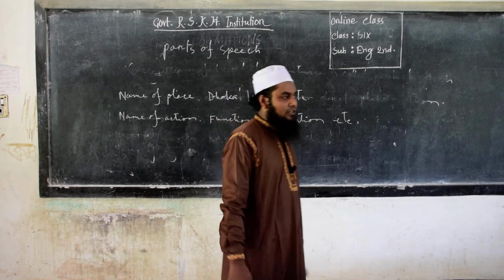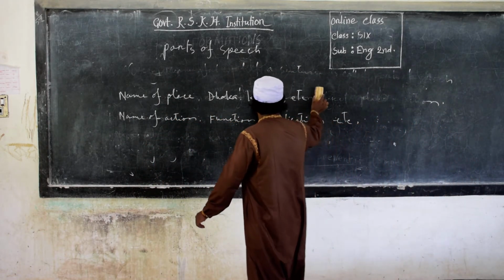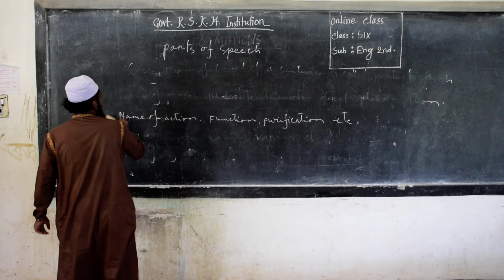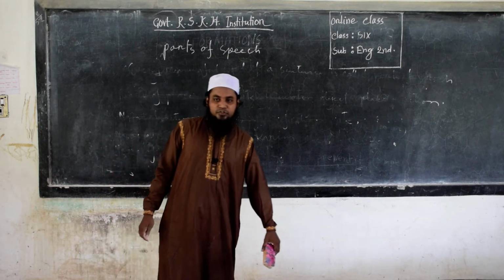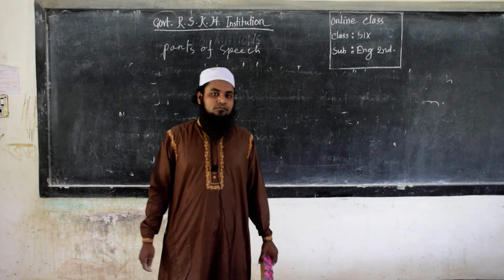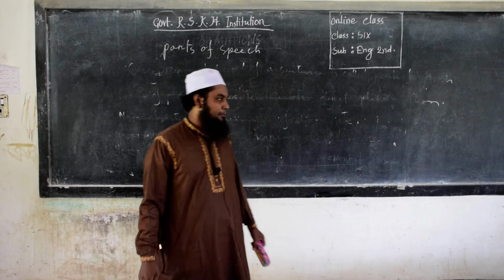According to High School English Grammar, written by Wren and Martin, noun is a word used as a person, a place, or a thing.